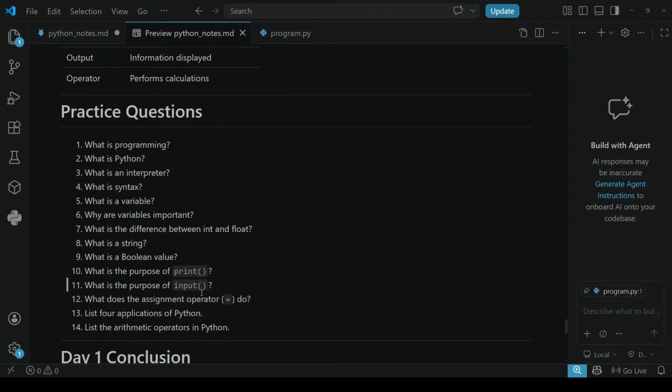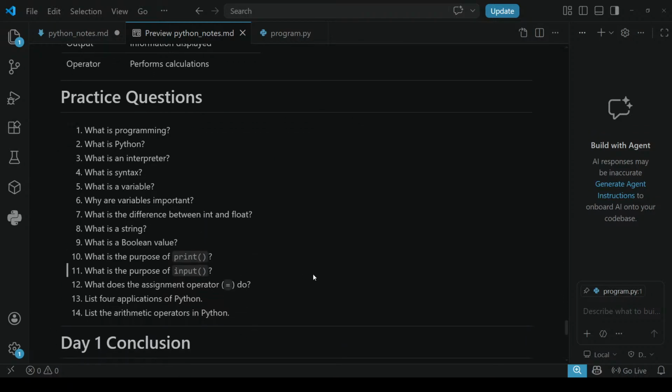Next, these are the practice questions for whatever we have done above. This is a simple practice question. Once again, go through all the concepts I've said and practice these questions today. It will be easier in the upcoming sessions, where you will use these concepts day to day.